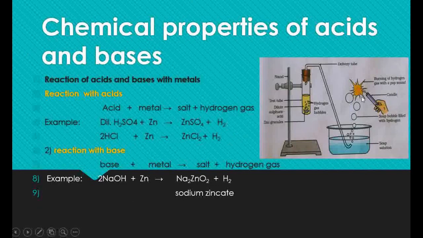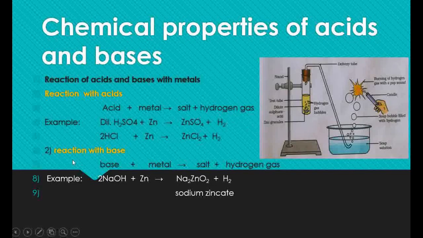For this, I have given the experimental setup here. See, this test tube contains the mixture of dilute sulfuric acid and zinc granules. If you pass the hydrogen gas through this tube containing the soap solution, and bring a burning candle near the soap bubbles filled with hydrogen, the candle burns with a pop sound. This pop sound indicates that the gas is hydrogen. In this way we can test the presence of hydrogen gas.